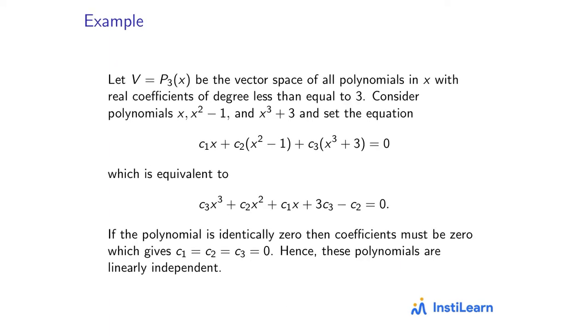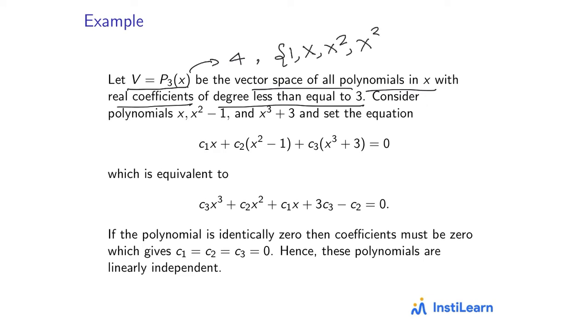Let's understand this using an example. Let V equal to P3(x) be the vector space of all polynomials in x with real coefficients and of degree less than or equal to 3. So probably you have seen this vector space. It has dimension 4 and one basis of this vector space is 1, x, x squared and x cube. In this vector space we take three polynomials: x, x square minus 1 and x cube plus 3.